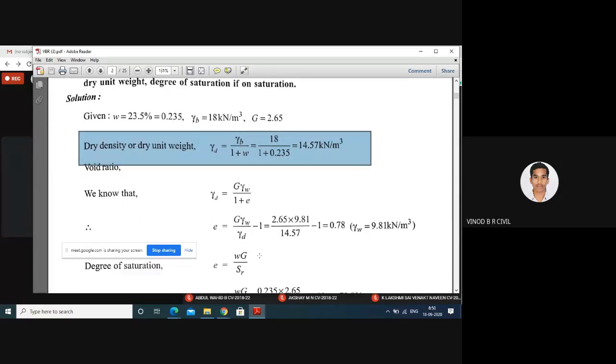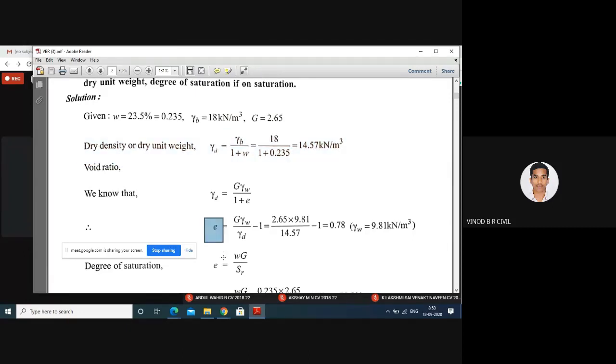Next, we have to calculate the void ratio, denoted by E. See how we calculate the void ratio. We know the value of gamma D. G, specific gravity, is given in the problem. Unit weight of water is given in the problem. 1 is the constant value, plus E is the void ratio. Now we know gamma D, G, gamma W, and 1 is the constant value. We don't know the value of E.